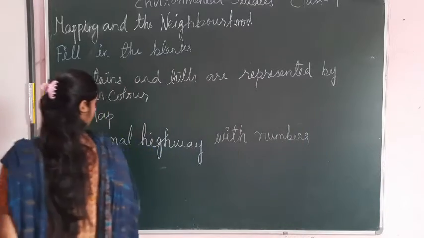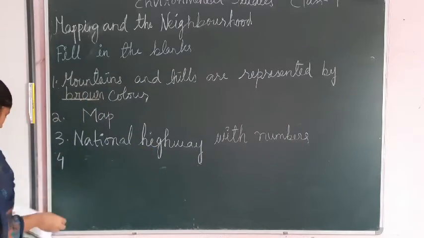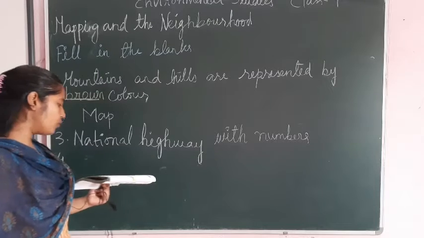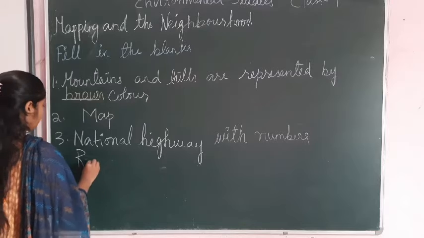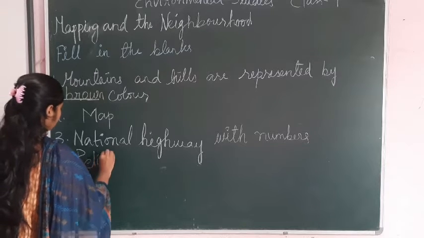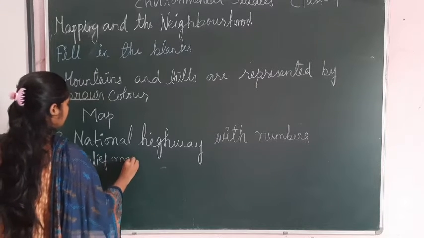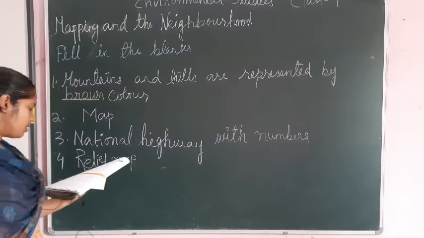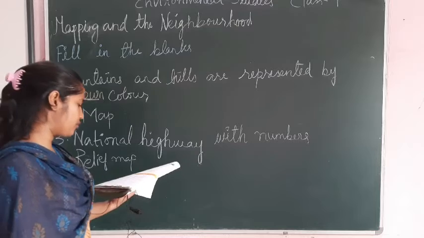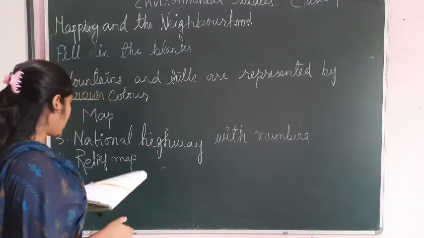Okay, now moving to number 4. A physical map is also known as what? Relief map. Okay, moving to number 5. Dash helps in understanding the actual distance between places on a map.